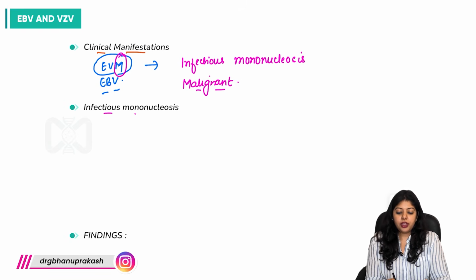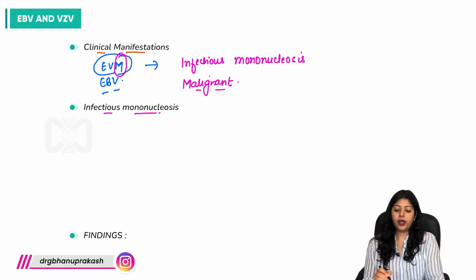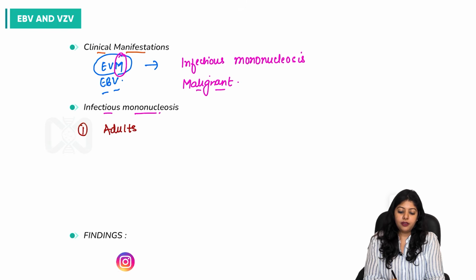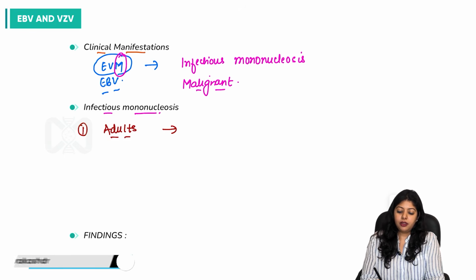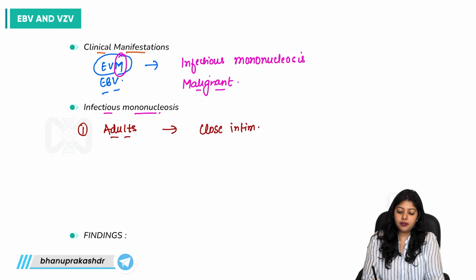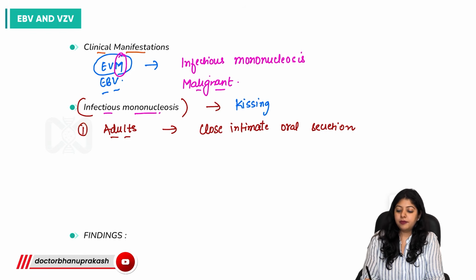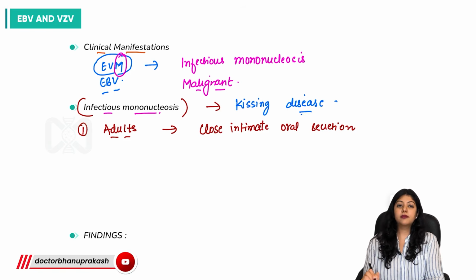So what happens in infectious mononucleosis? One thing to know is that infectious mononucleosis affects adults. And why adults? Because there is close, intimate oral secretion contact. This is the reason why infectious mononucleosis is also known as kissing disease. Right?